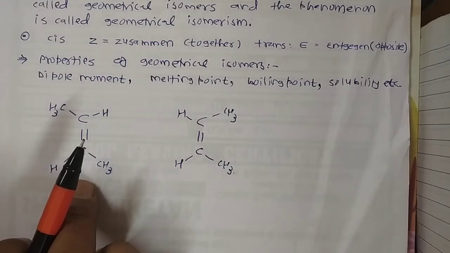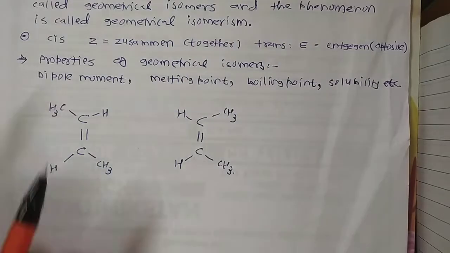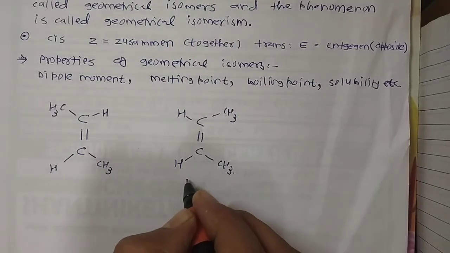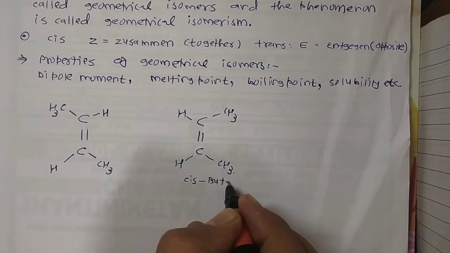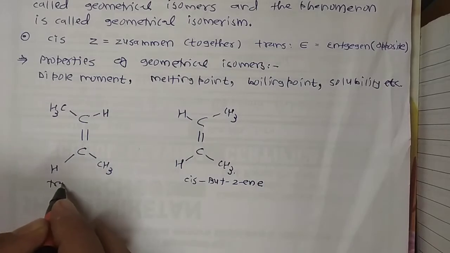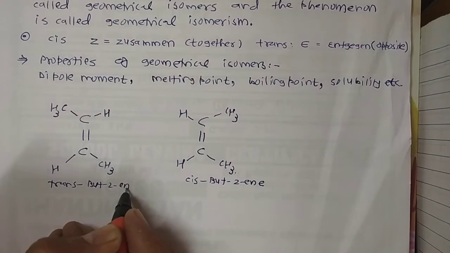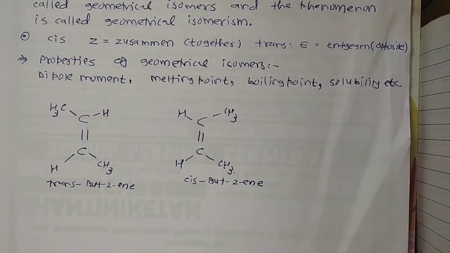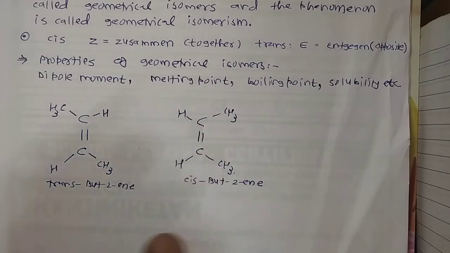How are they possible? The first one is called cis-but-2-ene, and the other is trans-but-2-ene. In both structures 1 and 2 the molecular formula is the same.